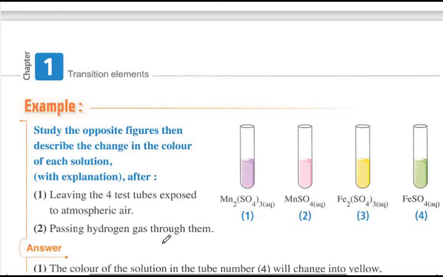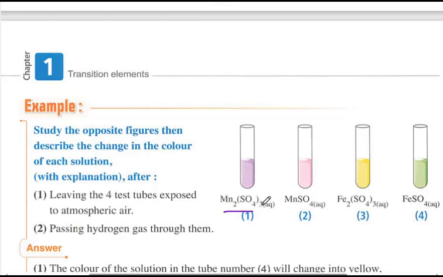Passing hydrogen gas through them: manganese positive 3 is easily reduced by hydrogen to manganese positive 2, so the color of tube number 1 will change to that of tube number 2, as we have explained in detail before.